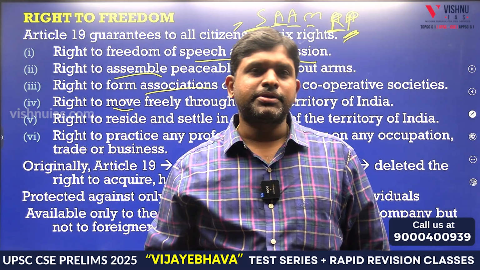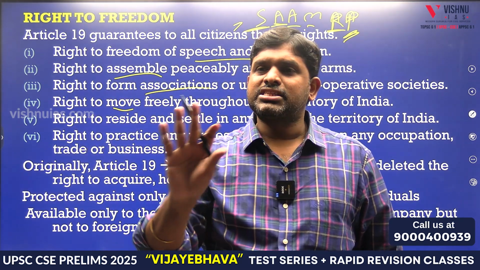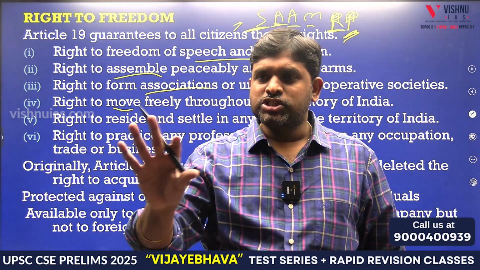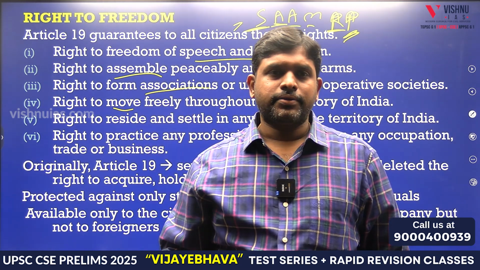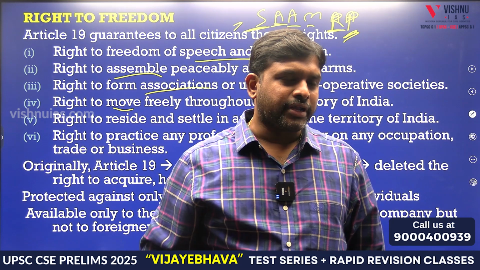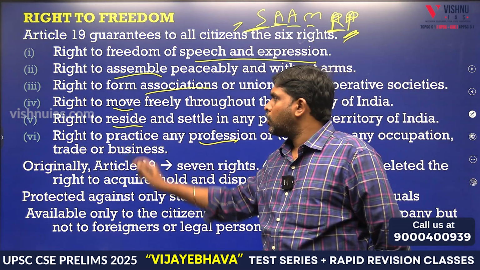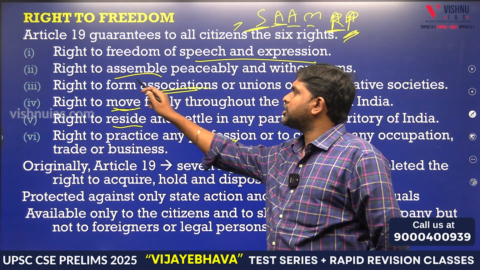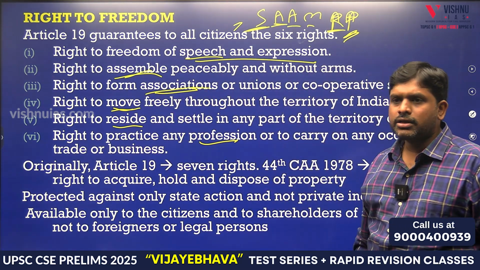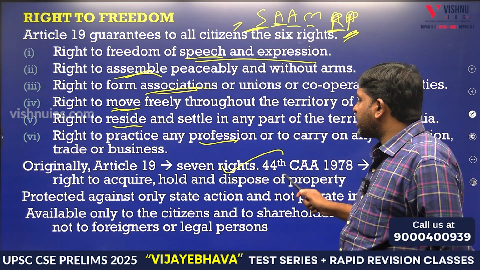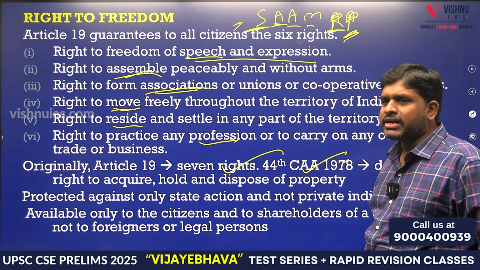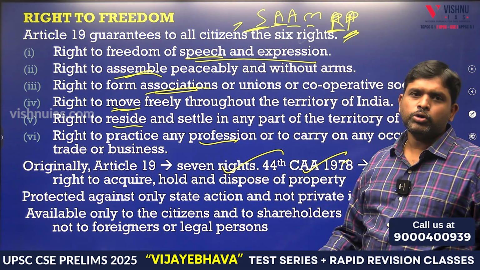Speech and expression, assemble, association, movement, residence and property, profession. Residence, movement, association, assemble, speech and expression. Originally 7 rights. The 44th Constitutional Amendment Act 1978 removed the right to property.